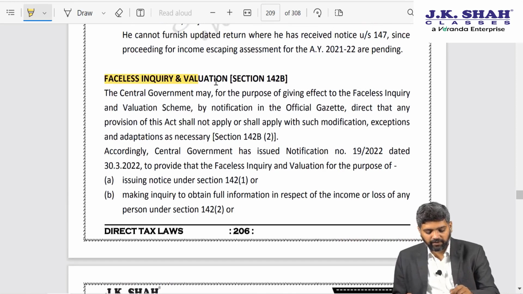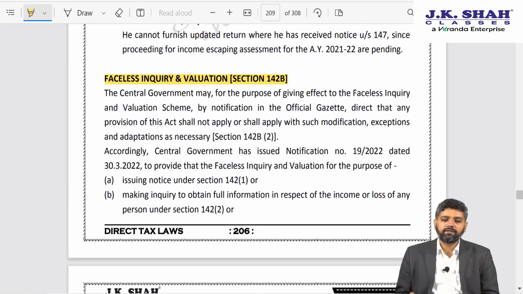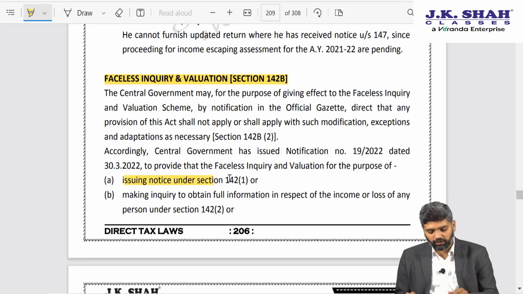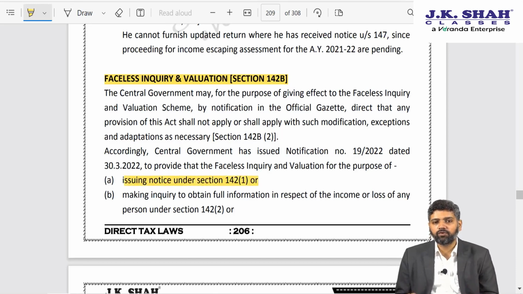Okay, next is faceless inquiry and valuation. That is, we know that under 142 capital A, the departmental valuation officer, a case may be referred to him regarding valuation. Further, under section 142(1), notices are issued before completion of assessment for collation of data. We now know that entire assessment process has become faceless.